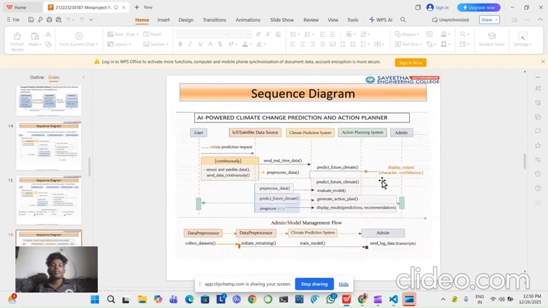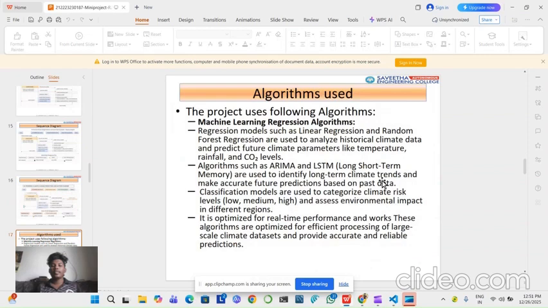This sequence diagram has a user, IoT satellite data source, climate prediction system, action planning system, admin, and the pre-processing. This tells that we want to pre-process data, send real-time data, predict future climate, and display the output.